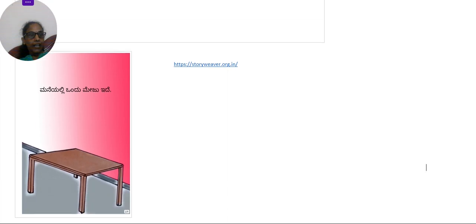This is the first line. Maneyalli ondu meju ide. So here now you see maneyalli. How do we split this? Mane plus alli. So what is alli? Alli is the vibhakti pratyaya 7. Saptami vibhakti. And alli is the pratyaya. So saptami vibhakti is what? It means in. So mane means house.